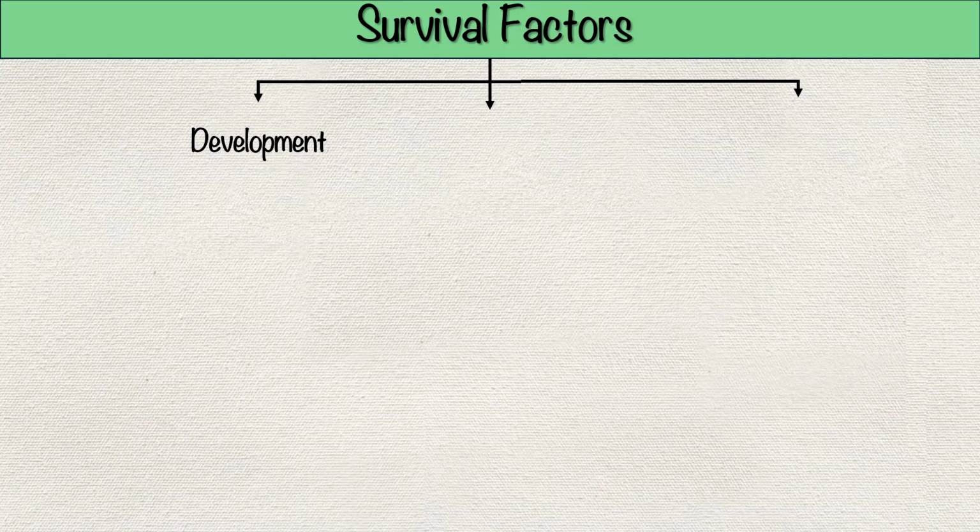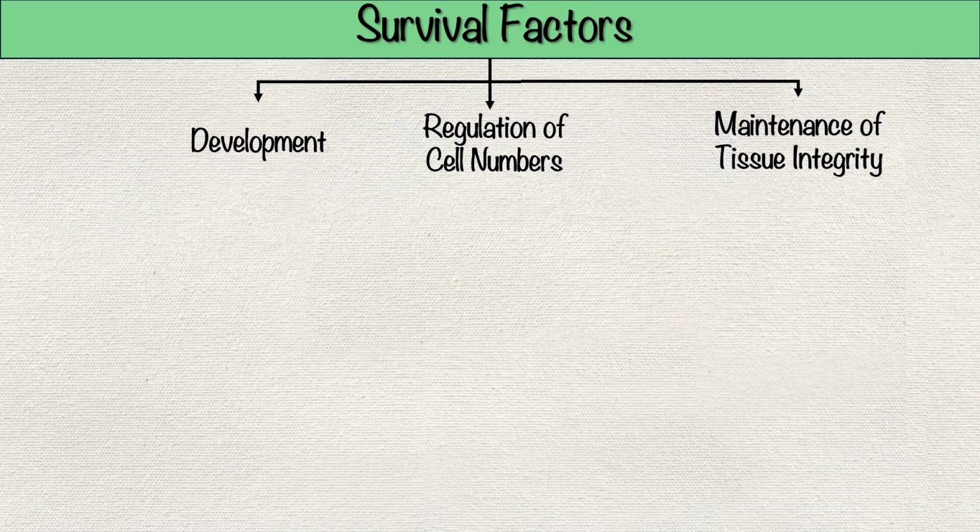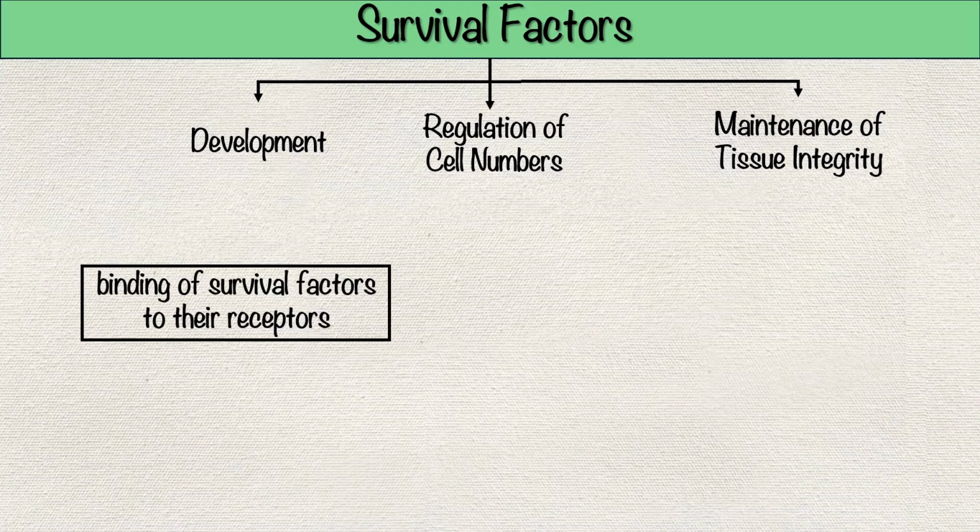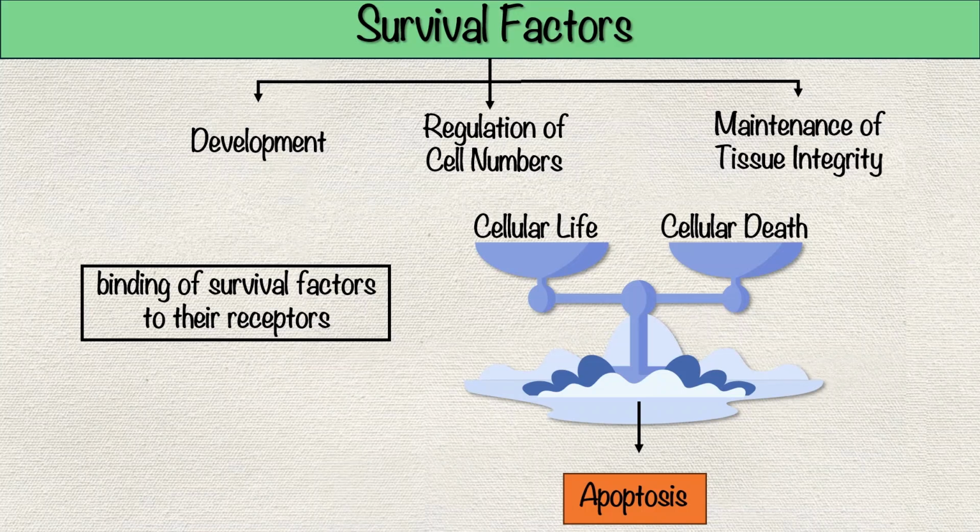It also extends to adult tissues, where these factors regulate cell numbers and maintain tissue integrity. Regardless of the mechanism, the outcome is the same. Cell survival depends on the binding of survival factors to their receptors. This precise regulation ensures that apoptosis occurs only when necessary, preserving the delicate balance of cellular life and death within the organism.